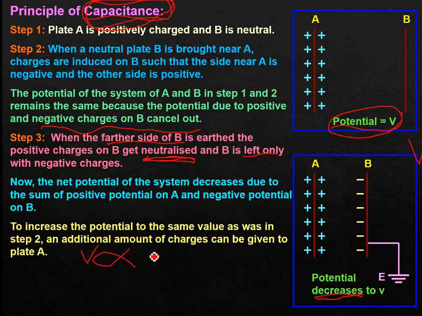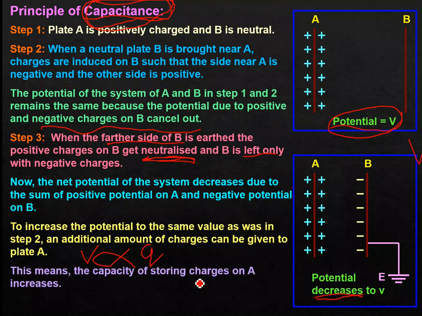So we can give more and more charge to plate A. This plate A is now able to store more charges, and hence its capacity is going to increase.